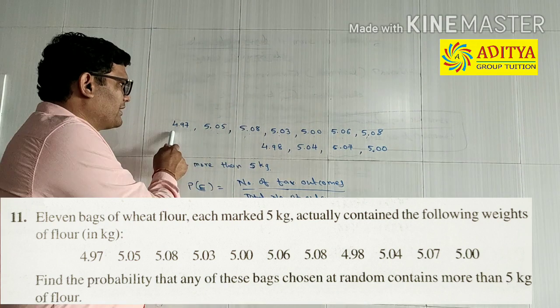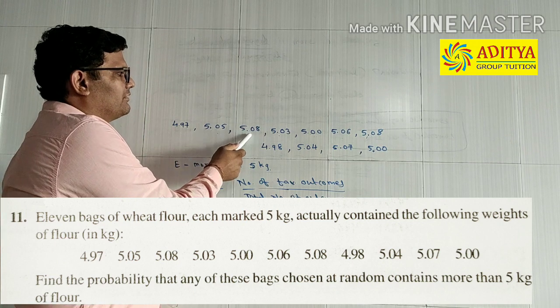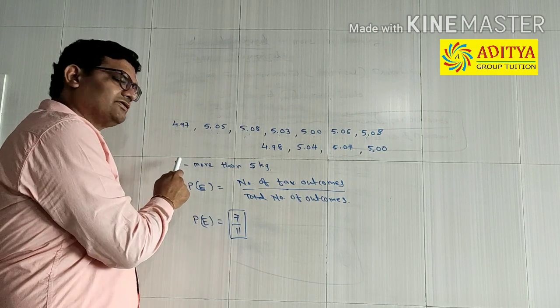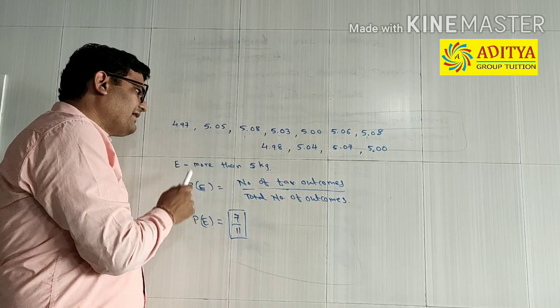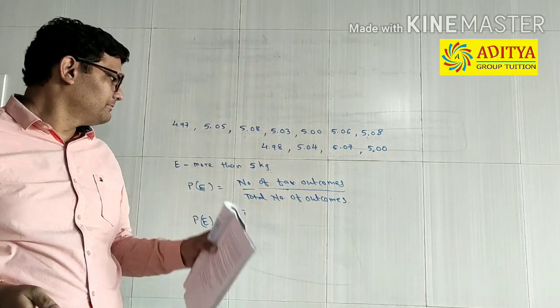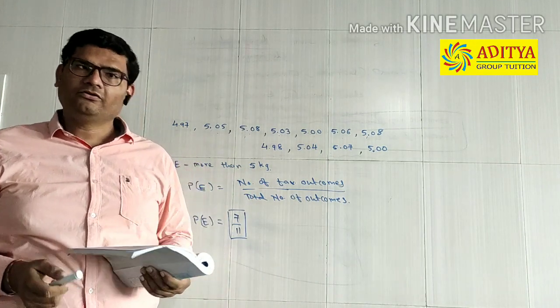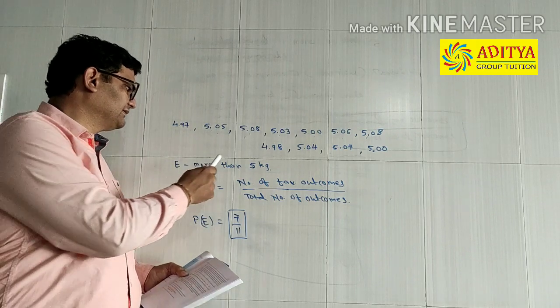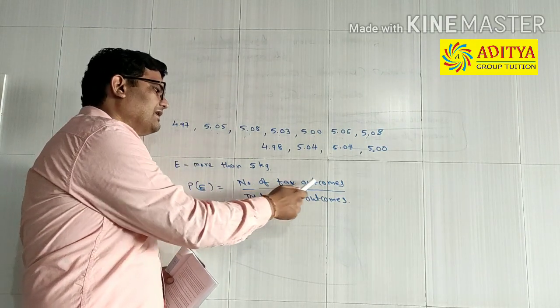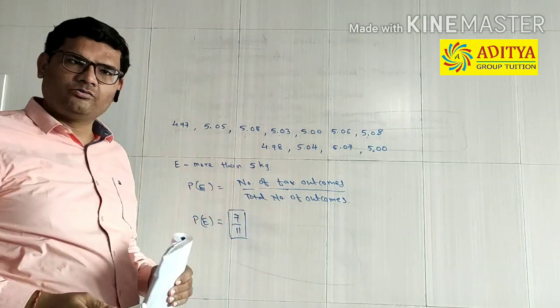And they are like 4.97, 5.05, 5.08, 5.03 likewise. Okay, let us find out the probability. We are asked to find out the probability of having the weight of a bag of wheat flour more than 5 kg. So let us find out the probability of this event.